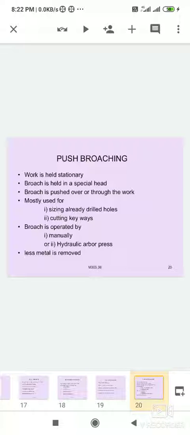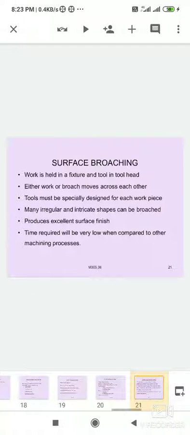The broach is operated manually, hydraulically, or by arbor press, means the broach tool can be moved manually or by a hydraulic arbor. Less metal is removed because it is a push type of broaching done after drilling a hole. A large amount of material has already been removed in drilling the hole, so a lesser amount of material needs to be removed.